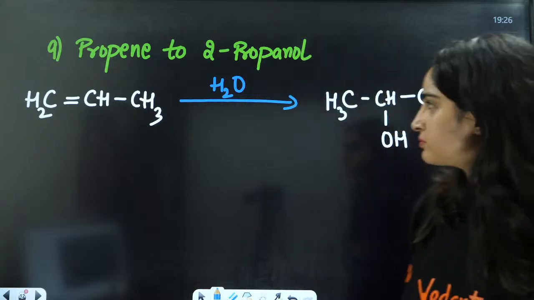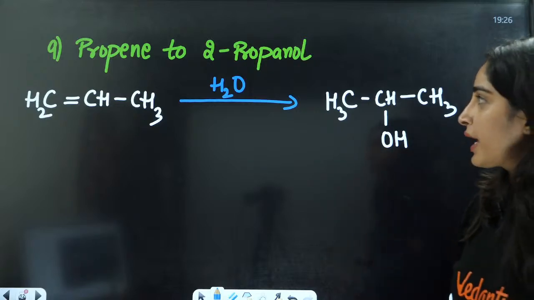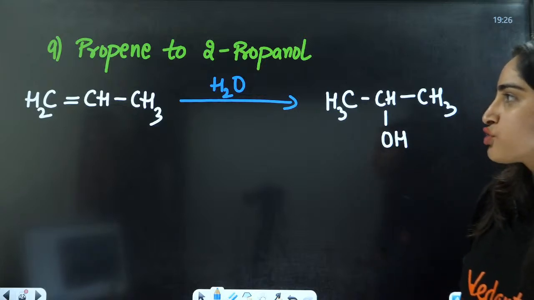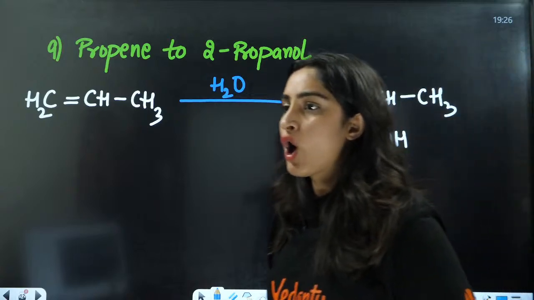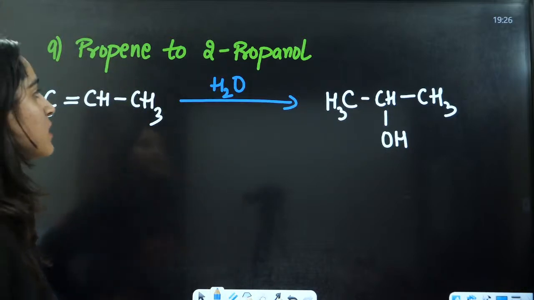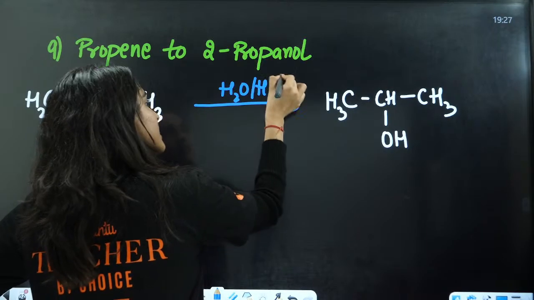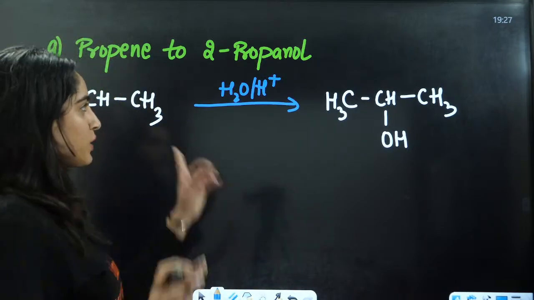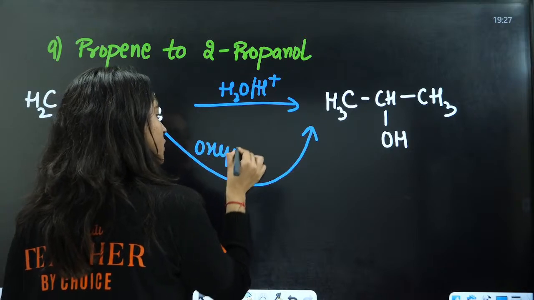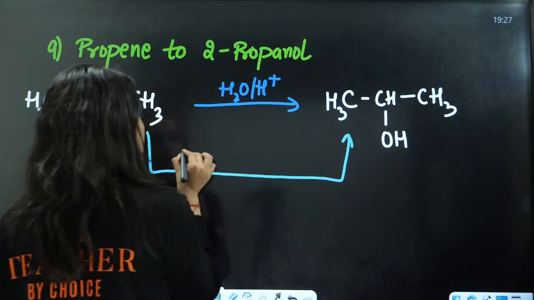We are adding the negative part to the carbon with fewer hydrogens, or we can say the more stable carbocation is formed here. So we can do acid catalyzed hydration here, or we can do this by oxymercuration demercuration.